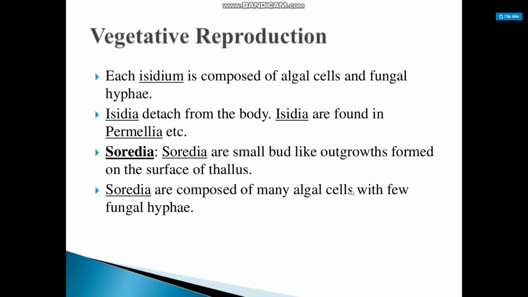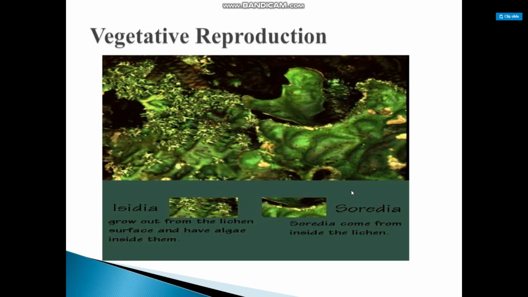Vegetative reproduction. Each isidium is composed of algal cells and fungal hyphae. Isidia are detached from the body, and isidia are found in Parmelia. Soredia are basically small bud-like outgrowths formed on the surface of thallus. Soredia are composed of many algal cells with few fungal hyphae. So basically isidia grow out from the lichen surface and have algae inside them, and soredia come from inside the lichen.